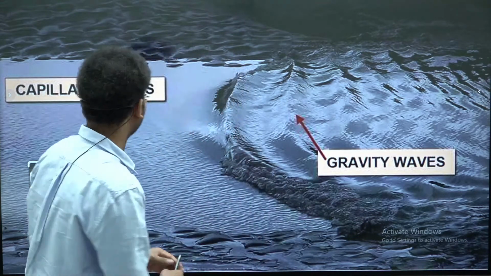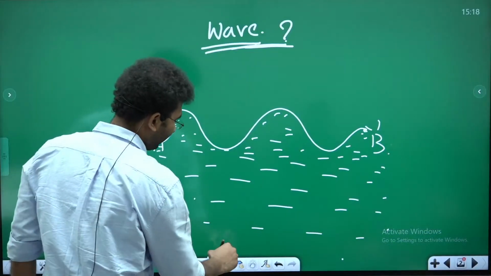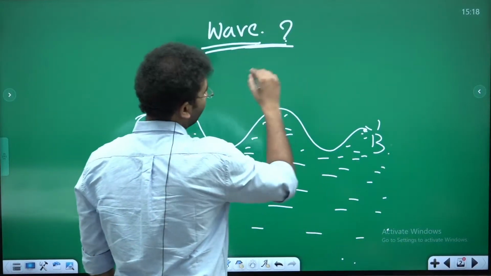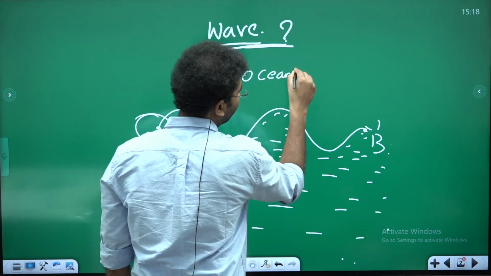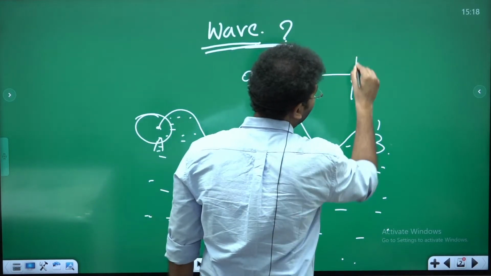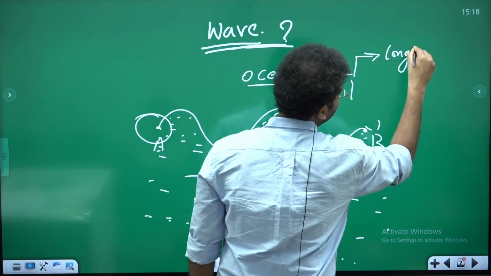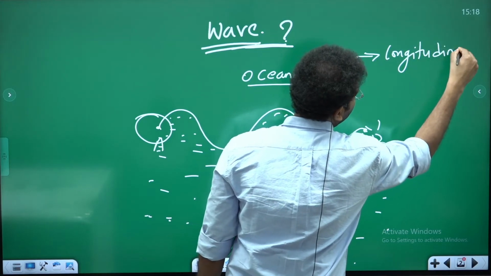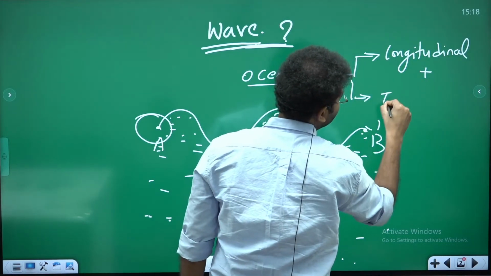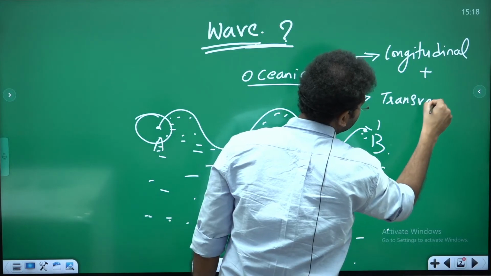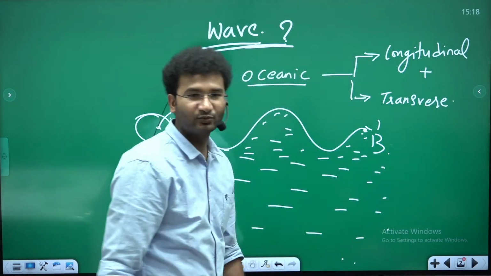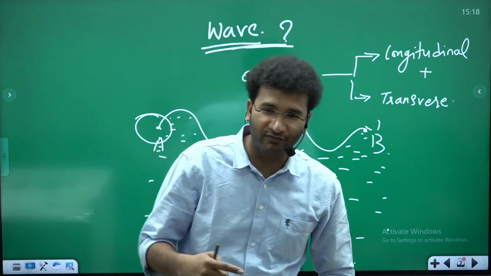Let me explain. In a wave, you will actually have both. In the oceanic wave, you will have both longitudinal plus transverse movement of water, or else transverse movement of the propagation.